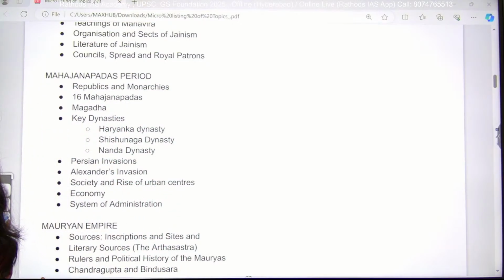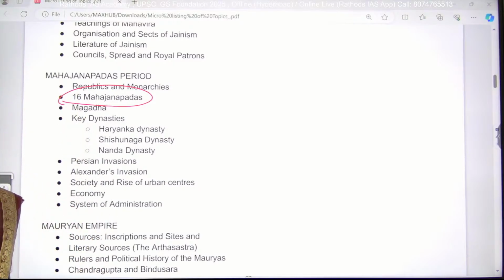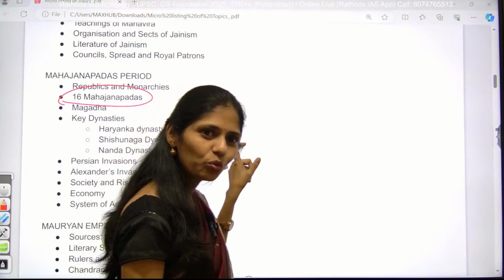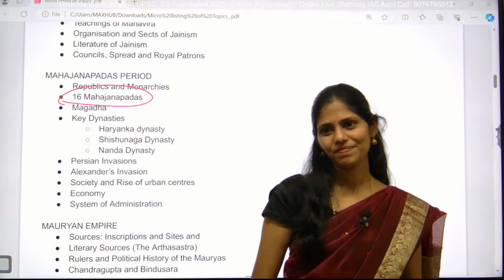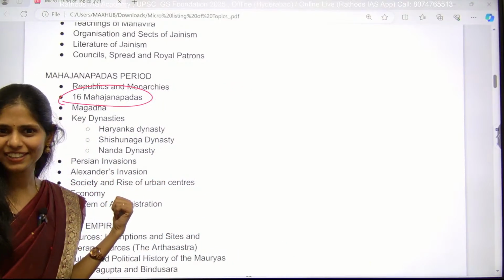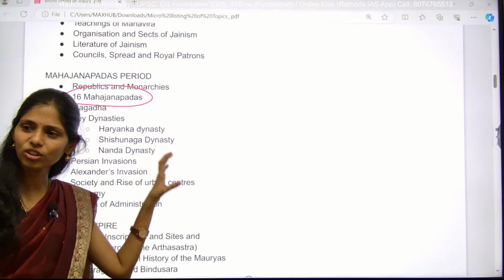And you have to know there were 16 Mahajanapadas, and your task is you have to take the map and locate where all those 16 are there along with capitals. Clear? This may not be clearly said by history sir, I am saying clearly where you have to focus and what you have to do.